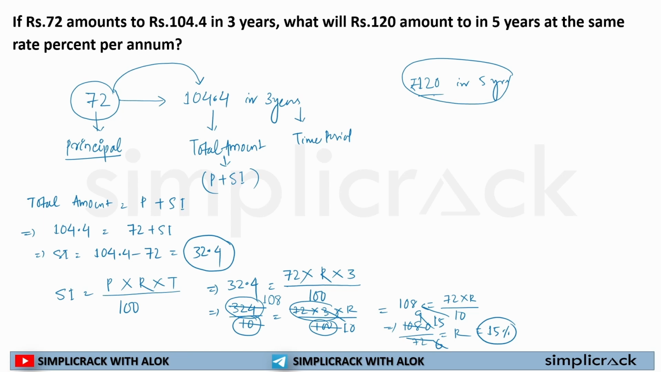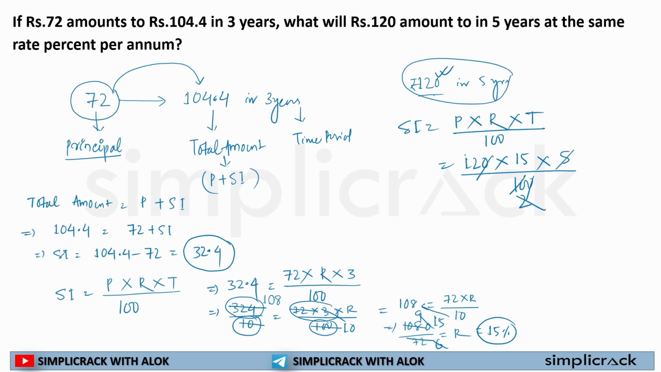Now, it is very simple. Now I have to calculate this simple interest over here. So simple interest is equal to principal multiplied by rate of interest multiplied by time divided by 100. My principal over here is 120. Rate of interest has been given, 15. Time is given, 5 years, divided by 100. 0 will cross out. 5 will divide 10 by 2 and 2 will divide 12 by 6.